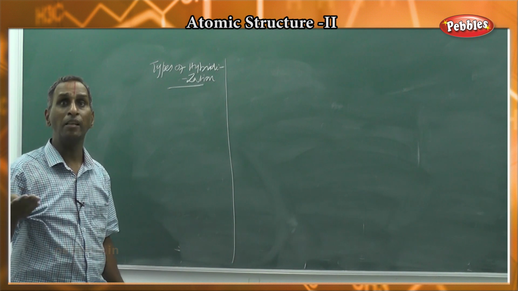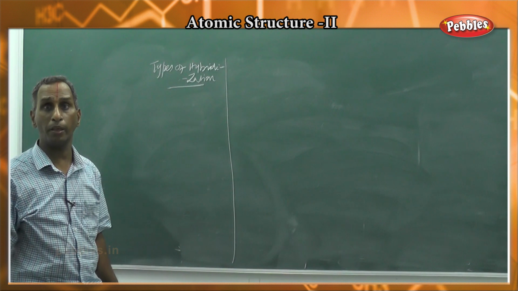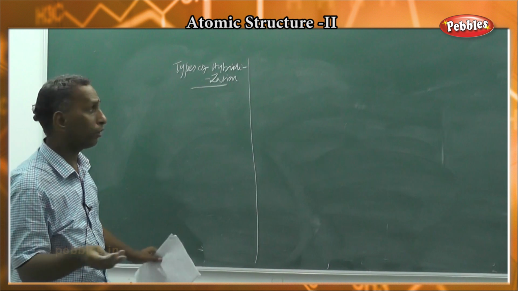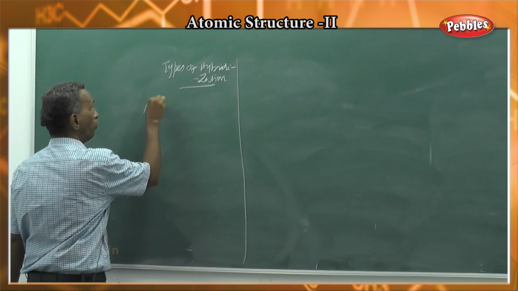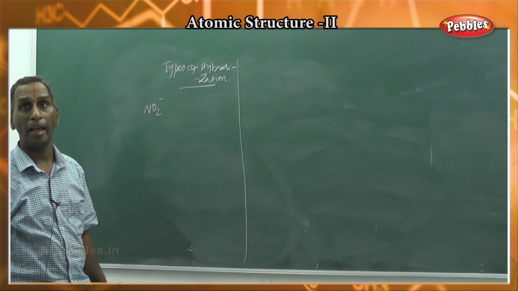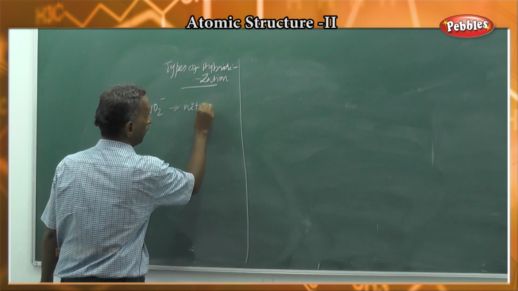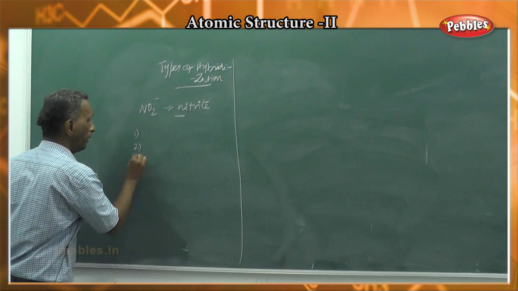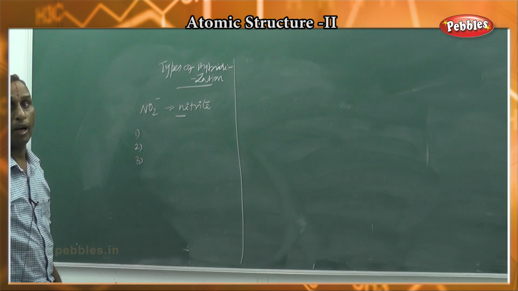Cations are obtained by the loss of electrons from the neutral molecules. Anions are obtained by the gain of electrons to the neutral molecules. So இப்போ வந்து ions-க்கு பார்ப்போம். Simpler ion NO2 minus. So NO2 சொன்னா nitric oxide molecule. NO2 minus சொன்னா nitrite anion. இதுல வந்து we have to recall the steps to be followed in the determination of type of hybridization.